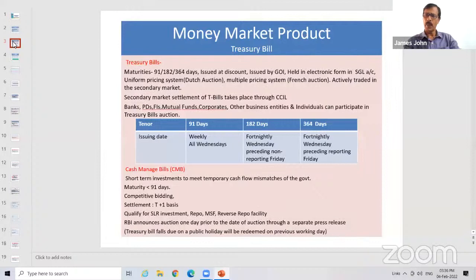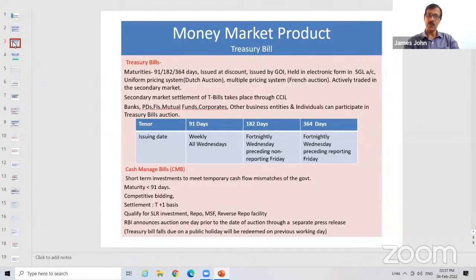And how does the public come to know? By a separate press release. A separate press release will be given by the Reserve Bank of India one day in advance. That means if tomorrow RBI is coming out with a cash management bill, they will come out with a press release today with the amount. They will say 10,000 crore CMB we are issuing tomorrow, and the tenor is say 45 days. Then the public will come to know and submit their bids.